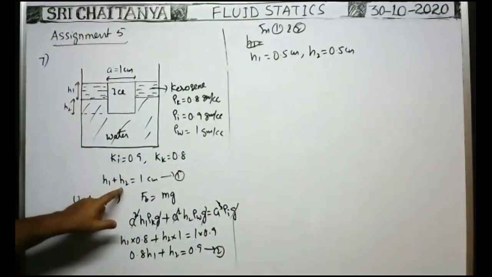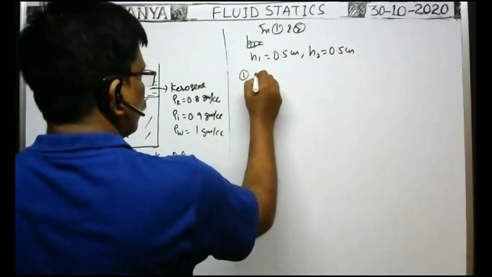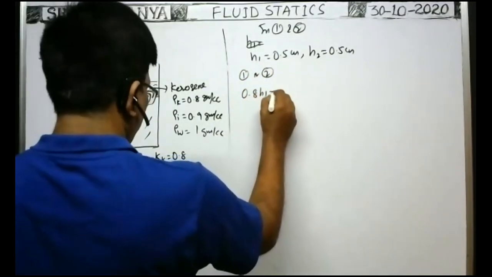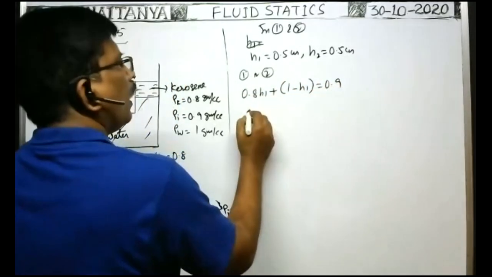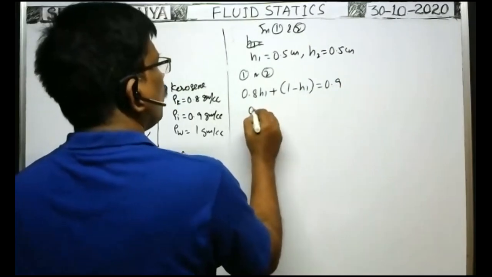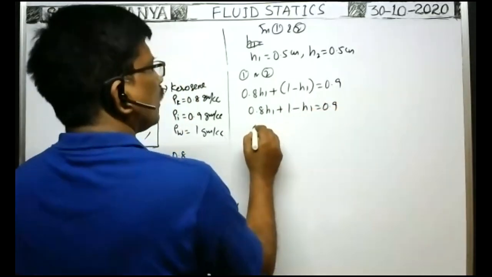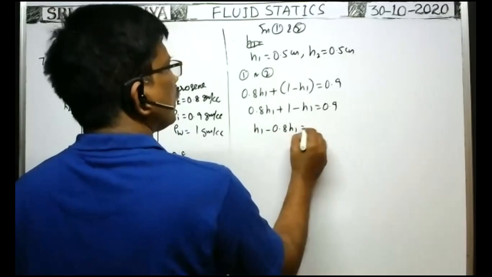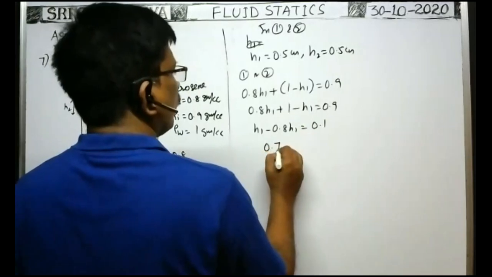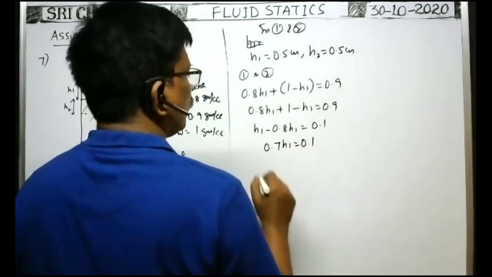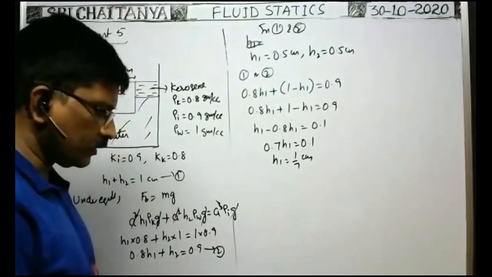From this, h2 is equal to 1 minus h1. So 0.8 h1 plus h2 means we can write 0.8 h1 plus 1 minus h1 is equal to 0.9, or 0.8 h1 minus h1 is equal to 0.9 minus 1, that is minus 0.1, or 0.2 h1 is equal to 0.1. I think h1 is equal to 1 by 7 centimeter. What is the answer you got?